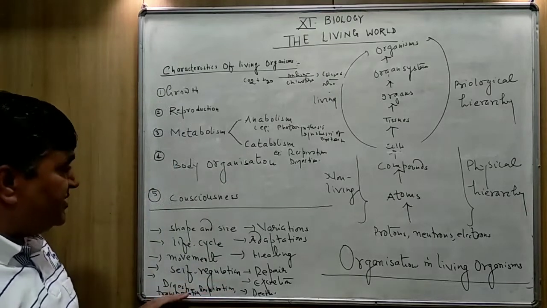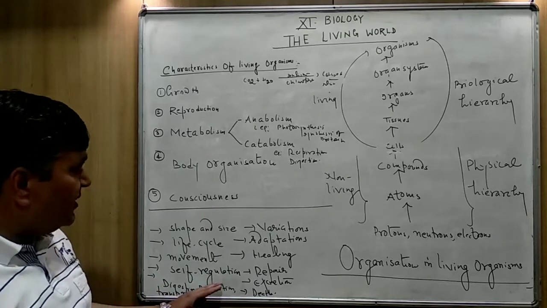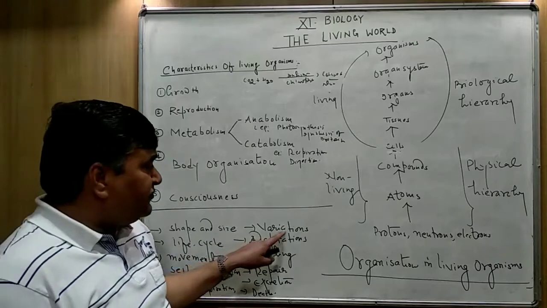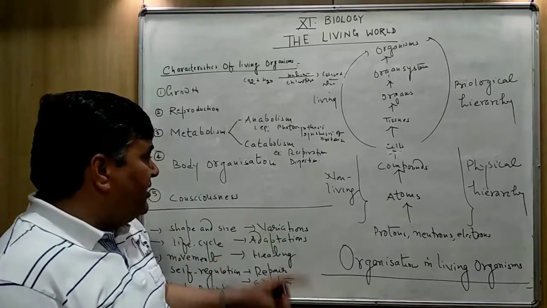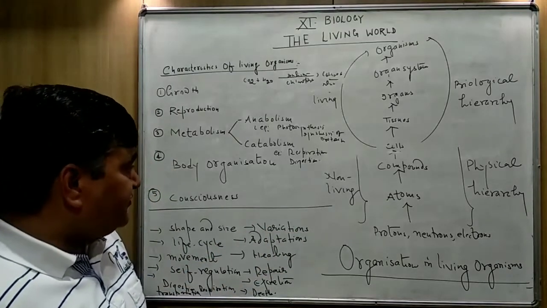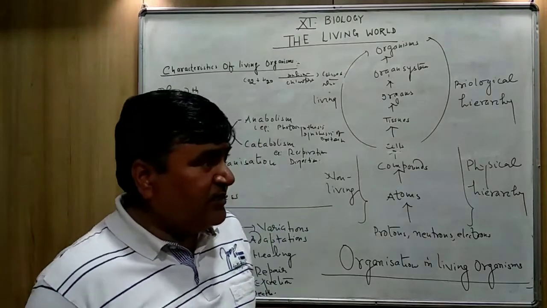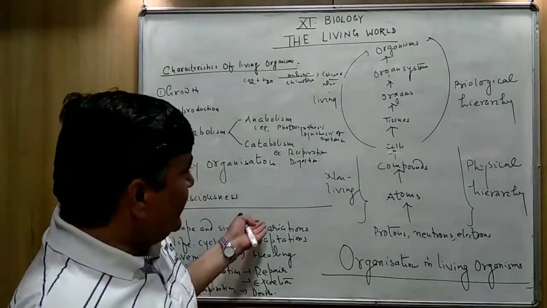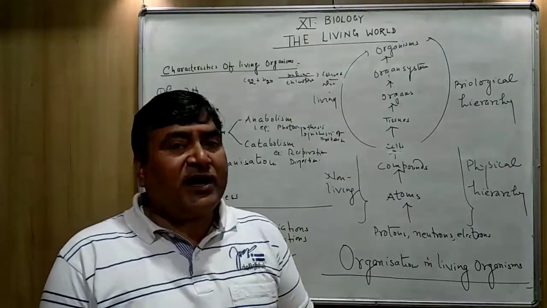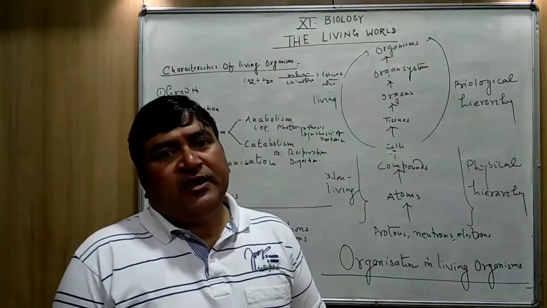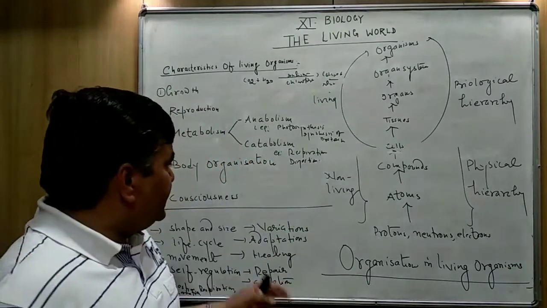Digestion, respiration, transportation, these are also characteristic features of the living organism. Variations, as you know, all the living organisms have a tendency to change their morphology. The variation also takes place, and variations help to acclimatize, to adapt the living organisms into the different surroundings.